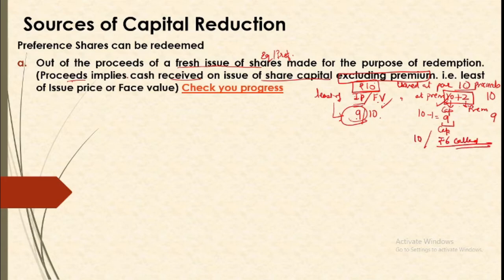So proceeds implies cash received. So number one is cash received. Secondly, we have to consider this is cash received against capital. So if you are getting money against capital, that will be your proceeds. If you are receiving something in some other name like premium, that will not be considered your proceeds, and if you have discount, your cash is reduced, so that will certainly be considered. So it is issue price or face value, whichever is least. So now let us see whether we have understood the term or not.